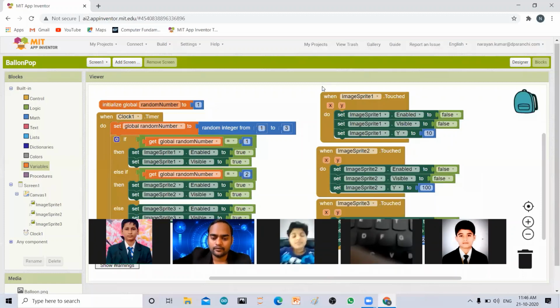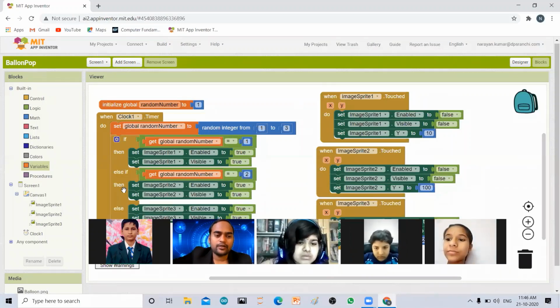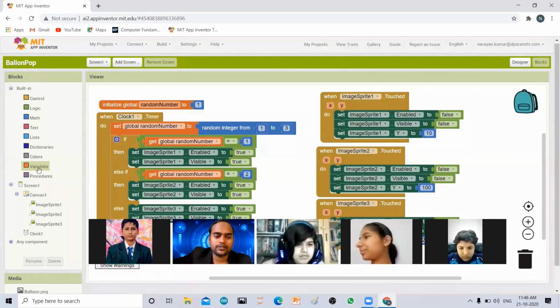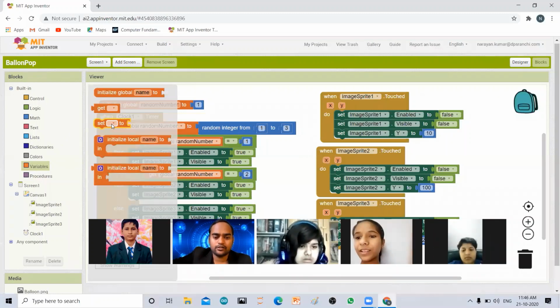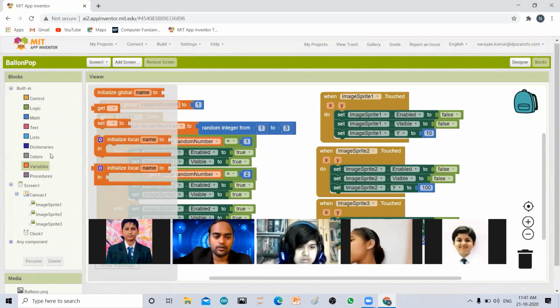Yes, so where is that set global number to? You can get it in the variable section because this is a variable, right? Go to the variable section and you can see set to. This is where it is available. Go to variable and this is available.